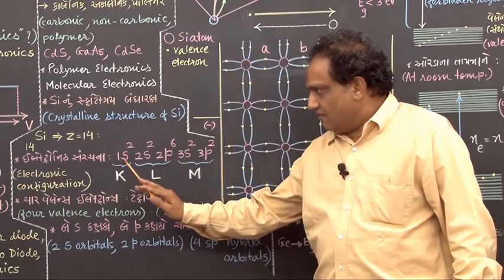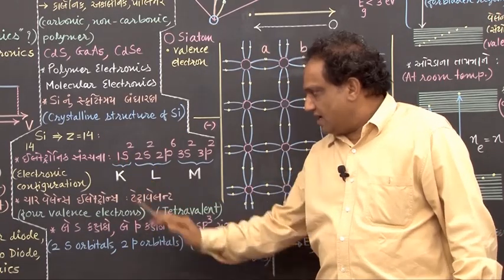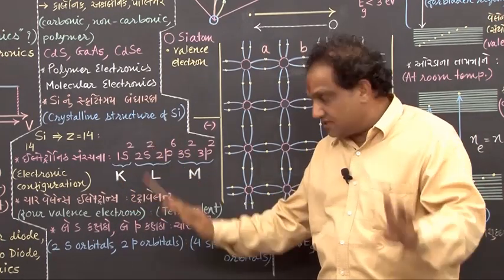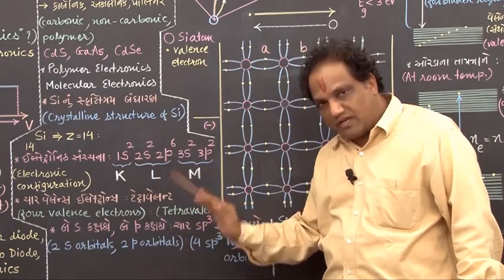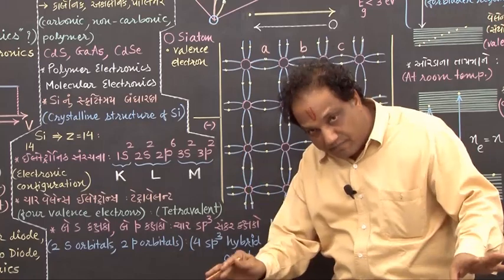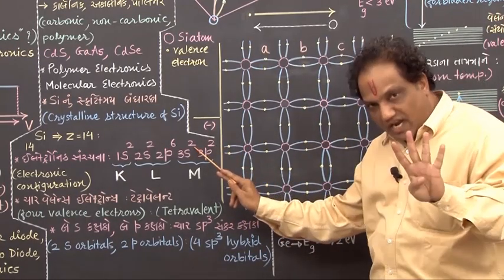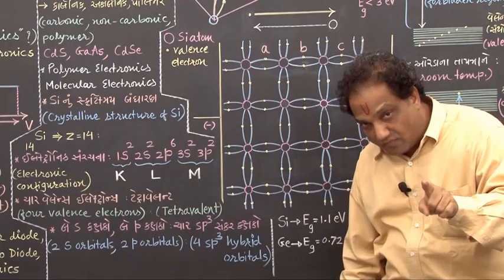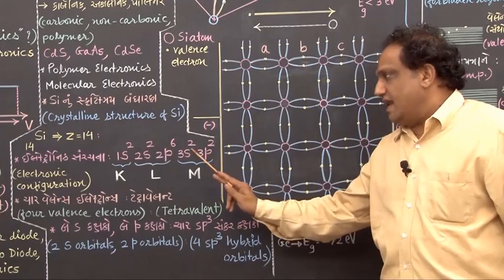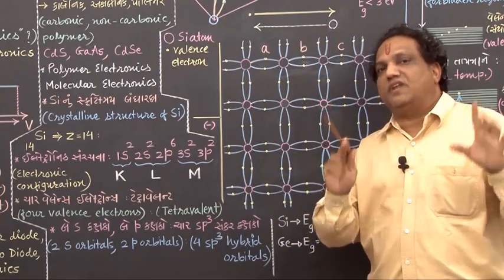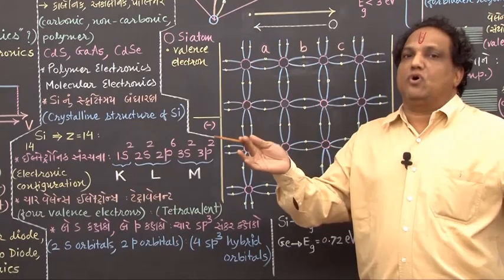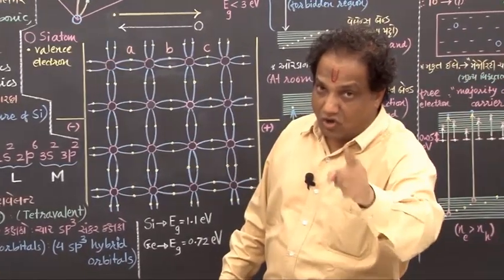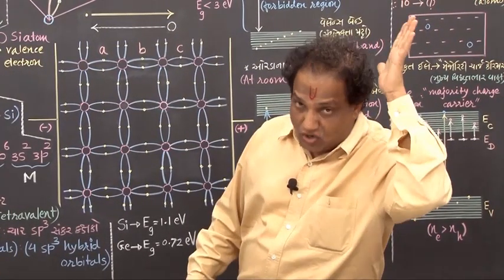Now, with these 2 electrons from 1s, the K shell is completely filled up. With these 6 plus 2, 8 electrons from the 2s orbital and 2p orbital, the L shell is completely filled up. But with these 2 plus 2, that is 4 electrons, the M shell is not completely filled up. It is partially filled up. And electrons in the outermost partially filled orbit of an atom are called valence electrons.